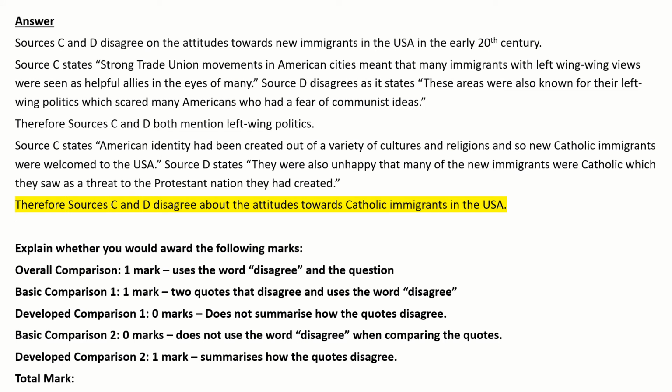Final part, therefore, sources C and D disagree about the attitudes towards Catholic immigrants in the USA. Now that is a mark because it summarises what the quotes disagree about and it uses the word disagree. So overall, that answer gets 3 out of 4. So there's a couple of common mistakes, such as not using the word disagree or not properly comparing the sources, and then some also correct points so that you can understand what is good about them.